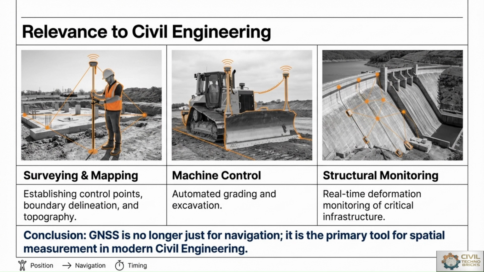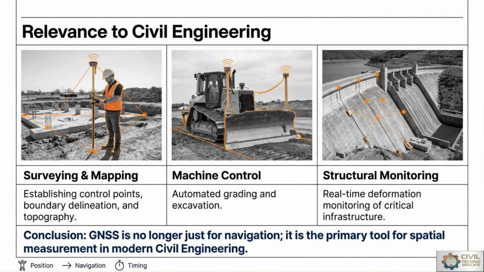Regarding relevance to the civil engineering domain from the application point of view, GNSS is widely used for establishing control points and boundary surveys. Machine guidance systems use GNSS for automated grading and excavation. Real-time monitoring helps detect deformation or displacement in bridges, dams and other critical infrastructure projects. GIS integration allows engineers to analyze spatial information for planning and management. GNSS has become an essential technology for modern civil engineering measurement and monitoring.